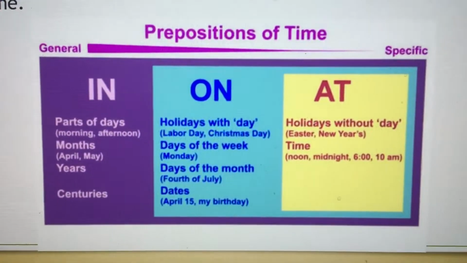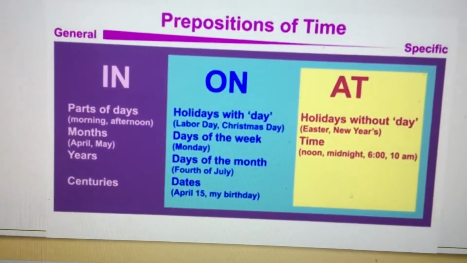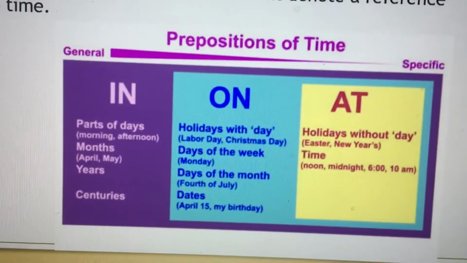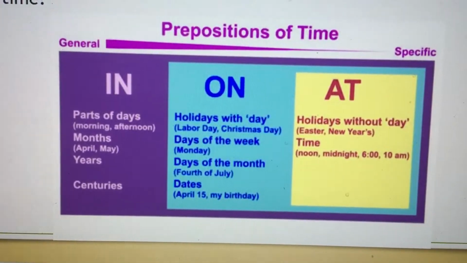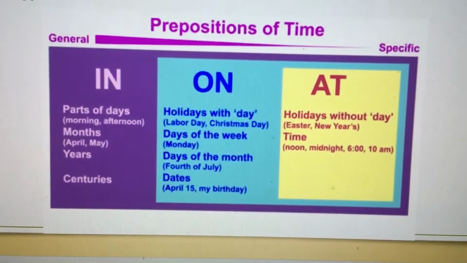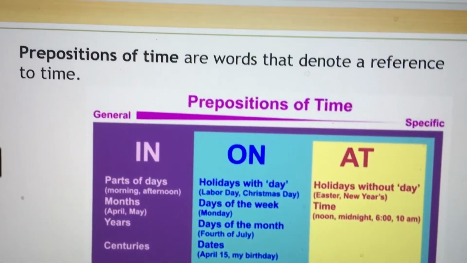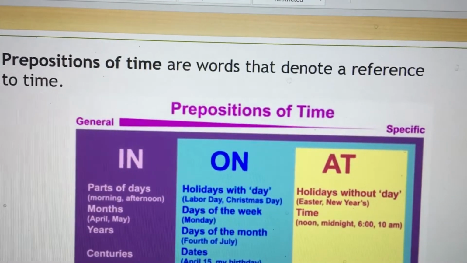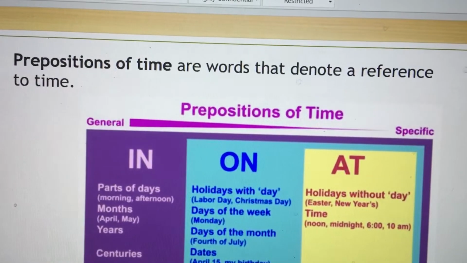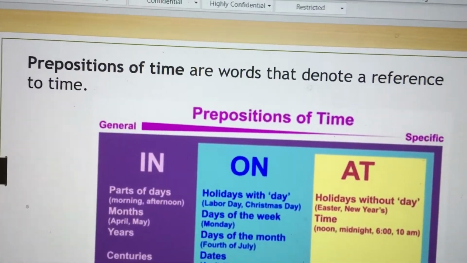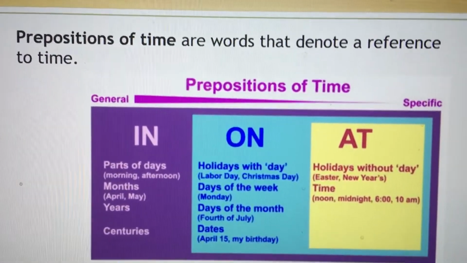Good morning, children. Yesterday I did the prepositions in, on, and at, and I also told you that in, on, and at are prepositions of time. As I told you yesterday, prepositions of time are words that denote or refer to time, indicating that something is related to time. So we did in, on, and at.